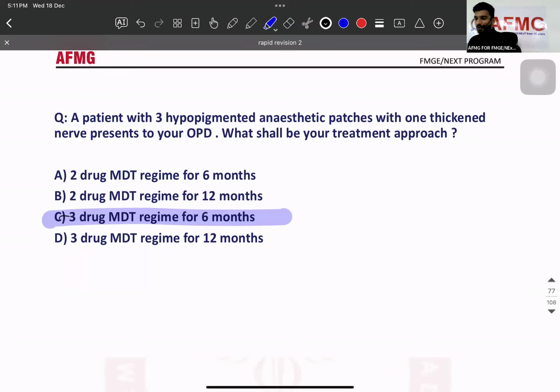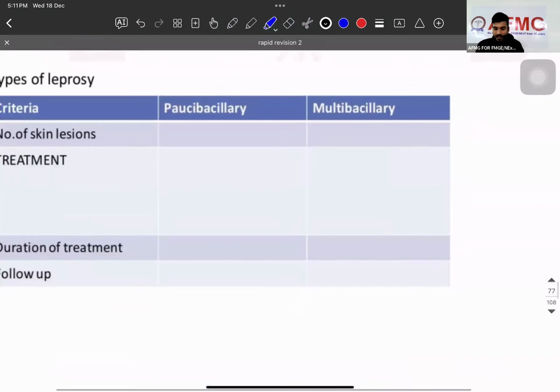Yes, exactly, gold man of FMG. Let's go. A patient with three hypopigmented anesthetic patches with one thickened nerve presents to your OPD. What shall be your treatment? You already know, paucibacillary, multibacillary. We have already discussed. So let's write it down.